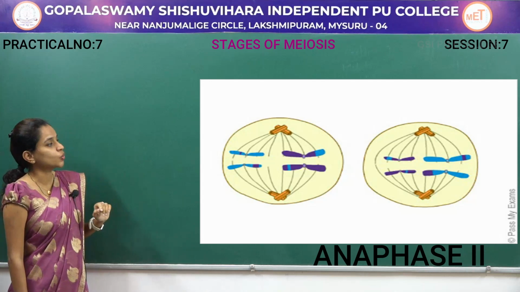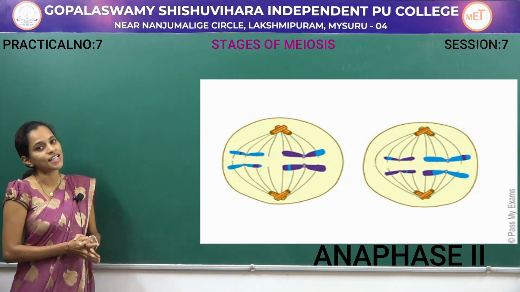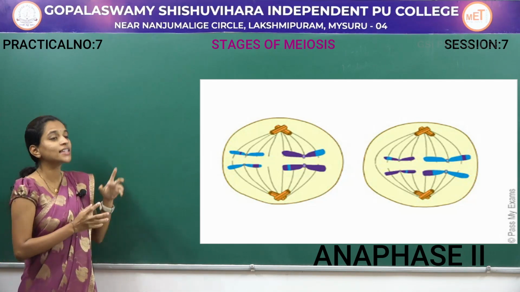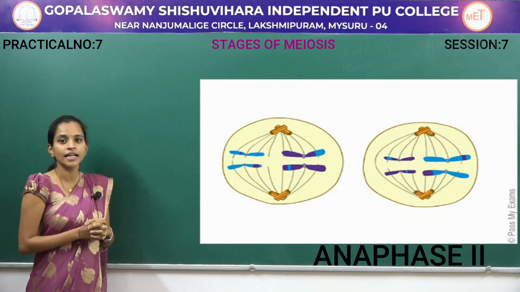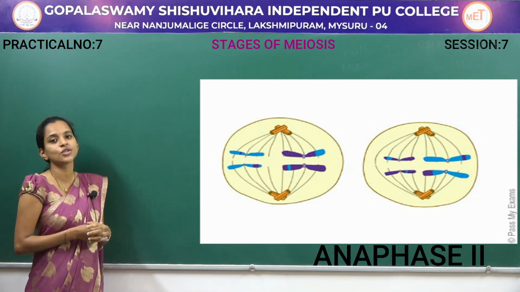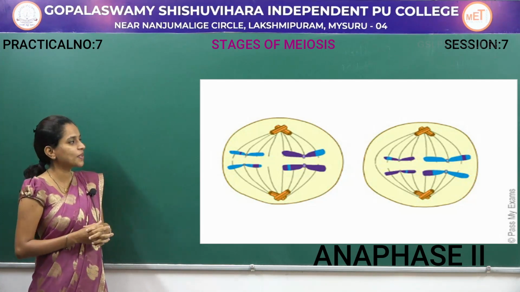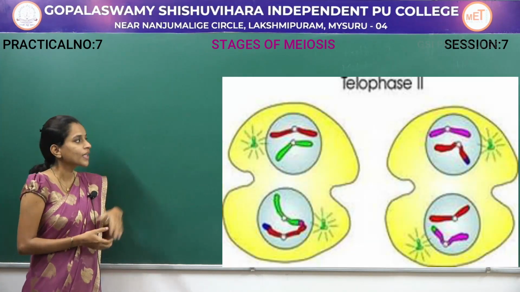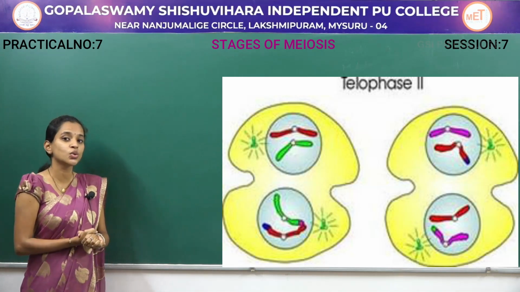Next is anaphase 2. In anaphase 2, there is splitting of the centromere, and the chromatids move towards the opposite poles, where again, based on the position of their centromere, the shapes V, J, I form in them and they move towards the opposite poles. Once they move towards the opposite poles, next comes the telophase 2 stage.